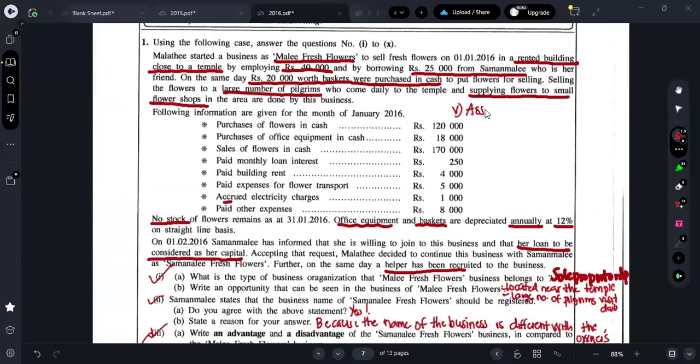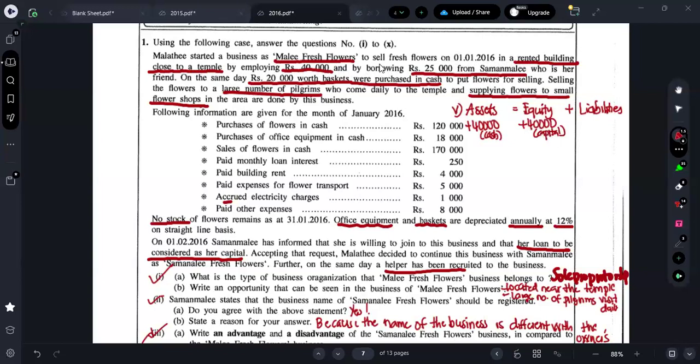So what's our accounting equation? My accounting equation is asset equals equity plus liabilities. There will be a question like this. So what are they saying, guys? On 1st of January 2016, in a rented building close to a temple, by employing rupees 40,000 cash. So plus 40,000 cash, plus 40,000 capital. Okay.